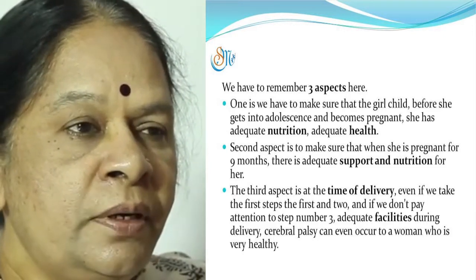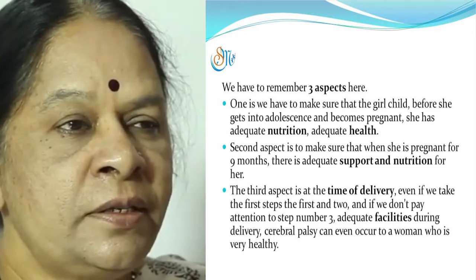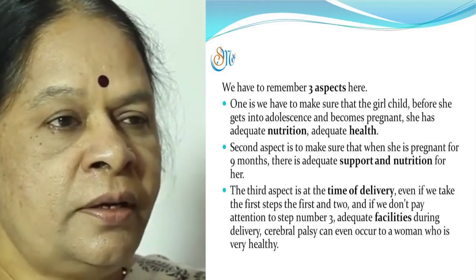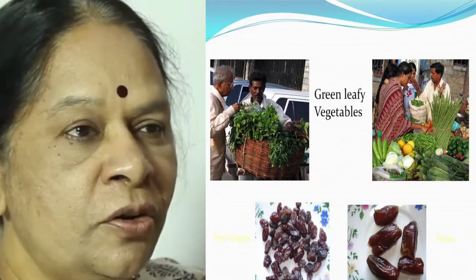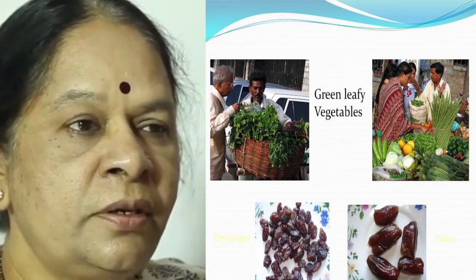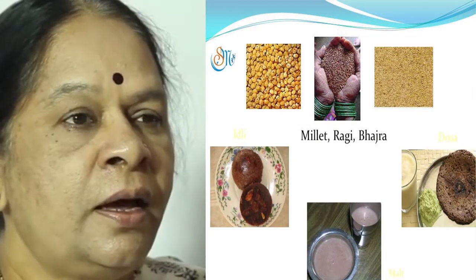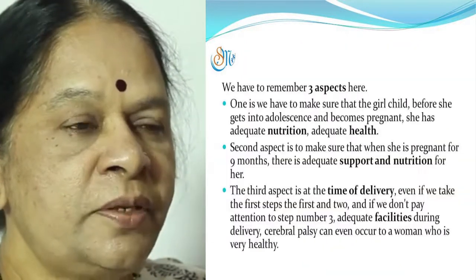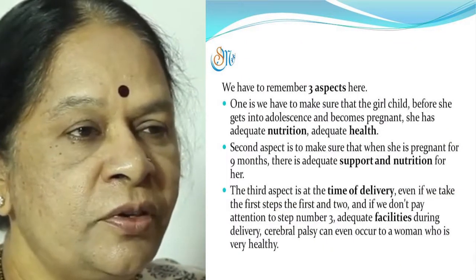We have to remember three aspects here. One is we have to make sure that the girl child, before she gets into adolescence and becomes pregnant, has adequate nutrition, adequate health. And the second aspect is to make sure that when she is pregnant for 9 months, there is adequate support and nutrition for her.